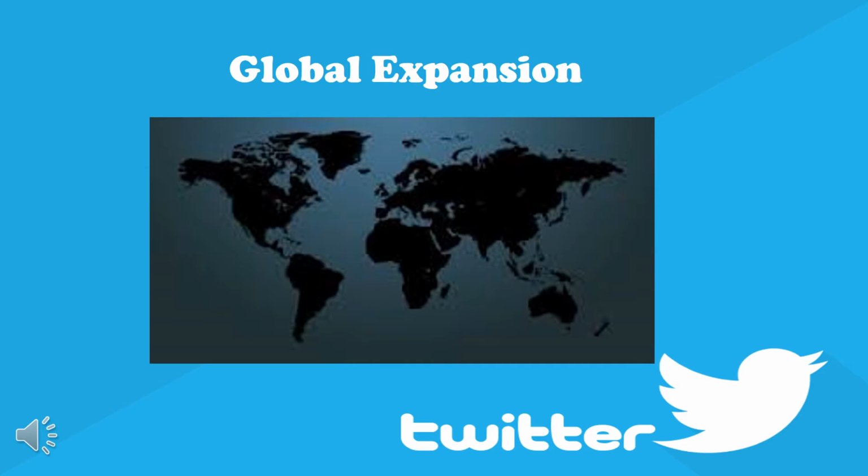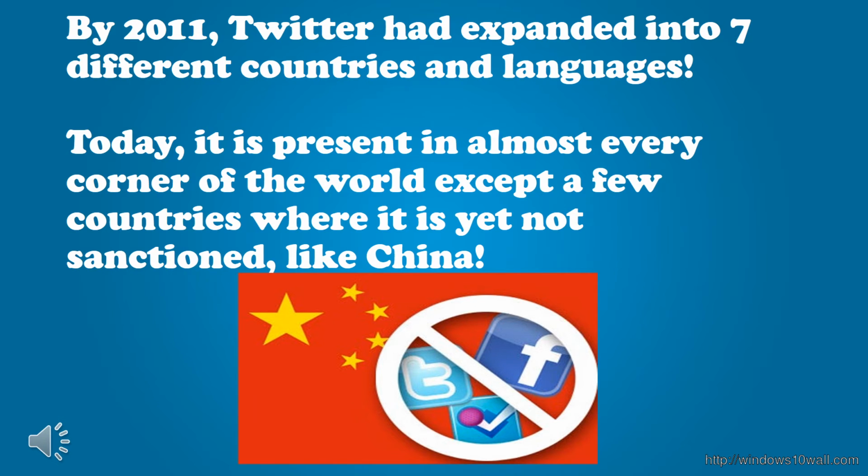Twitter took many steps from 2009 to expand its image on the global level. We will look into some facts and figures about the same in the following upcoming slides. Twitter began an aggressive expansion for global publicity. By 2011, it had reached across 7 countries and covered 12 different languages. Nowadays, it is just as widely known as Facebook. Only a certain few countries do not have Twitter due to their rules and regulations. One of them is China, who has yet not given Twitter the sanction to function in their country.